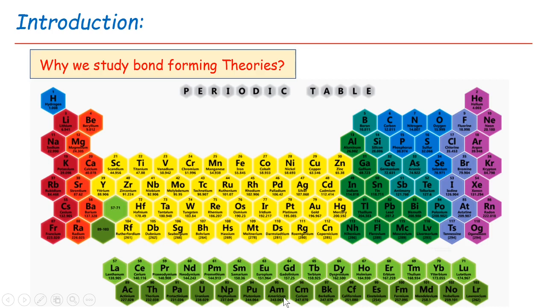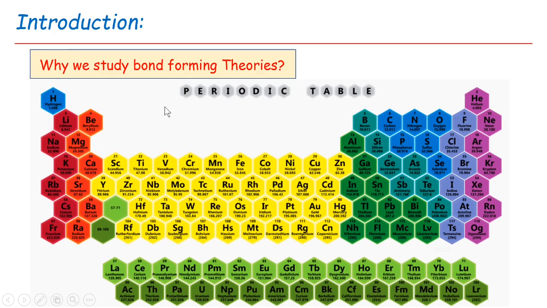These elements are categorized according to the addition of the last electron in the valence shell. For example, in case of S block elements, the last electron is added into the S orbital. In case of D block elements, the last electron is added to the D orbital. In case of P block elements, the last electron is added into the P orbital. And in case of F block elements, the last electron is added into the F orbital.